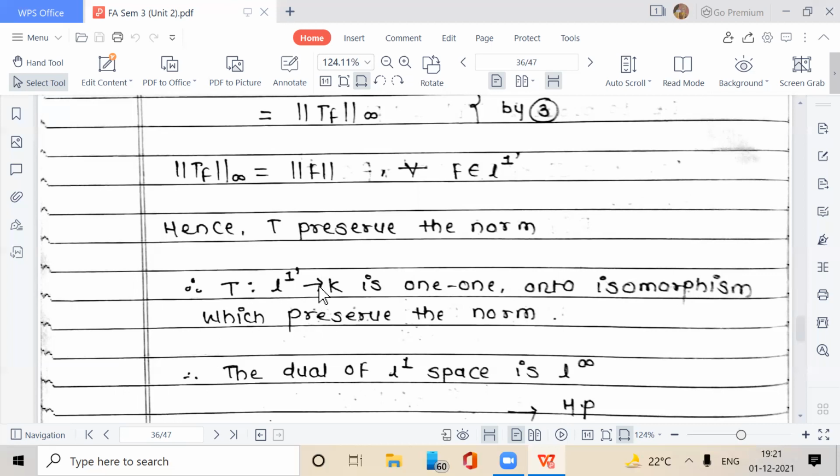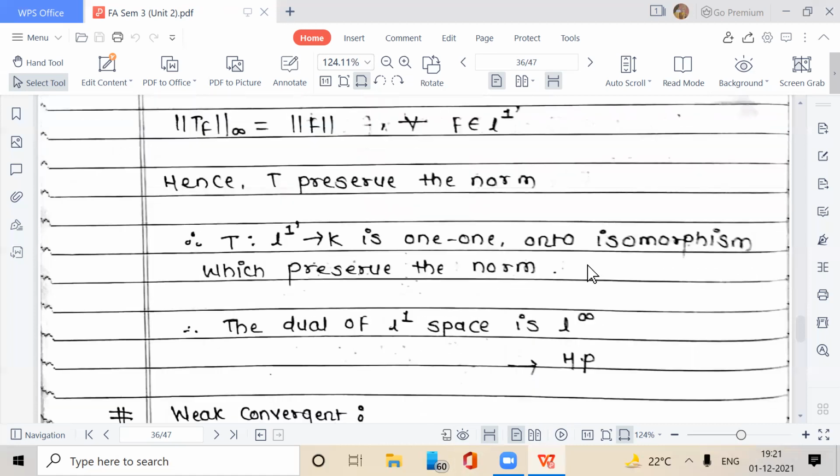Therefore T from L1 dash to L infinity is 1-1, onto, an isomorphism which preserves the norm. And hence the dual of L1 space is L infinity, by the definition of dual that we have seen previously. Hence the theorem is proved. In the next lecture, we see the next theorem. Thank you.